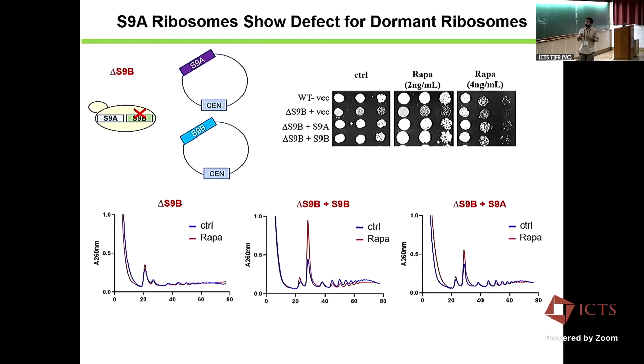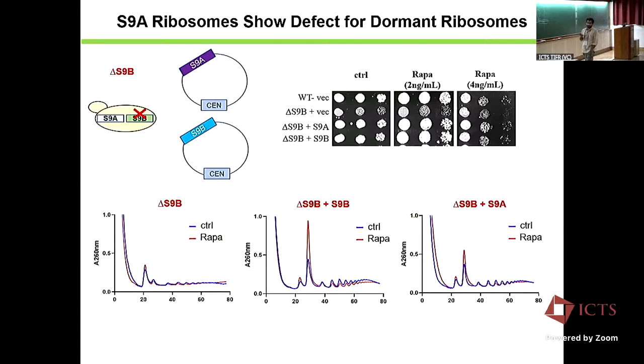Then the next question was how the polysomes look, because we said that there is a biogenesis defect. What we see is that in this delta 9B, if you bring back the wild type 9B, you see a nice rescue. And upon rapamycin treatment, you can see that they can form the 40S complex. But in the 9A strain, which contains only 9A, when you treat the cells with rapamycin, we do not accumulate this 40S peak so much. And even the polysome shutdown is very little.